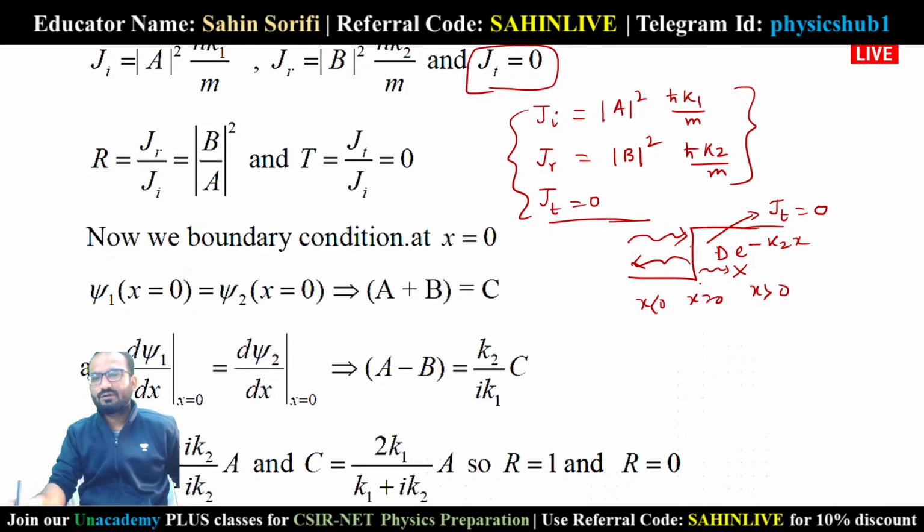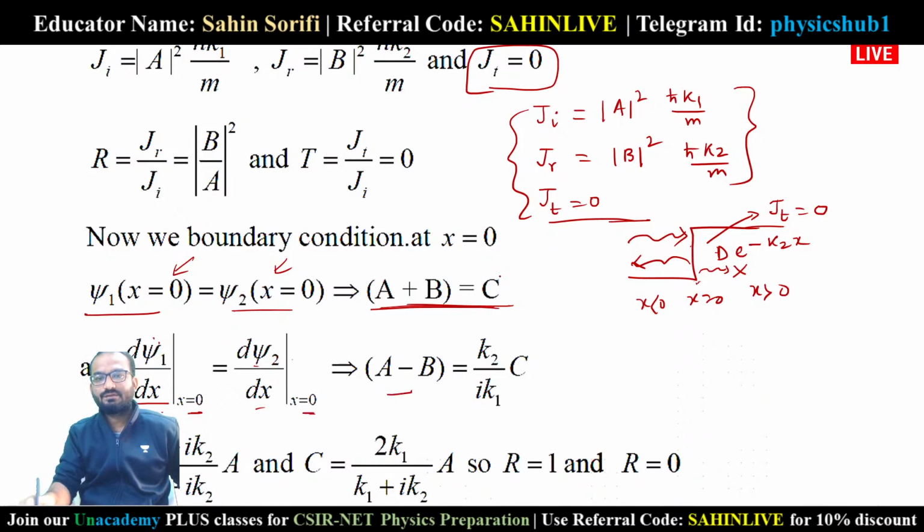Now, as usual, we'll consider the boundary condition. Wave function must be continuous and differentiable at the boundary. So we put psi1 and psi2 at x equals 0. This would be equal. So a plus b equals c. The first condition is same. Next, d psi1 by dx at x equals 0 would be equal to d psi2 by dx at x equals 0.